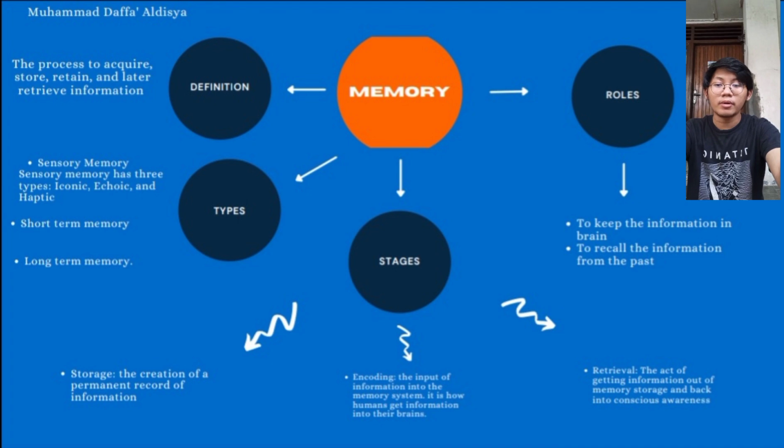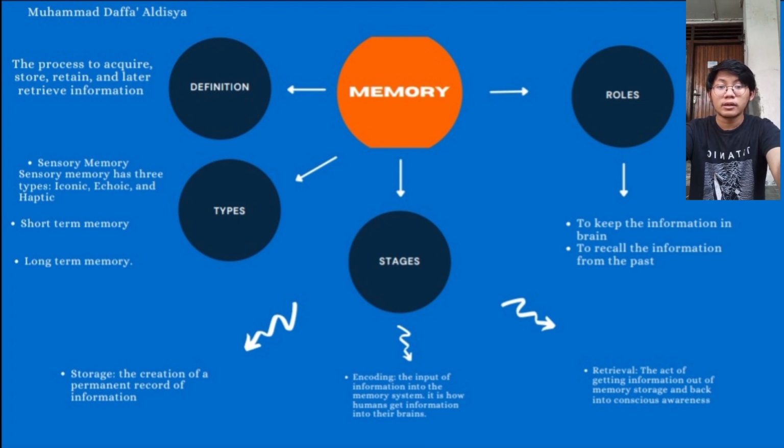The next type of memory is short-term memory. Short-term memory is the memory that allows humans to recall specific information about anything for a brief period of time. Short-term memory isn't as fleeting as sensory memory, but it's also not as long as long-term memory. Primary or active memory is another name for short-term memory. We can keep information in our short-term memory by rehearsing the information.